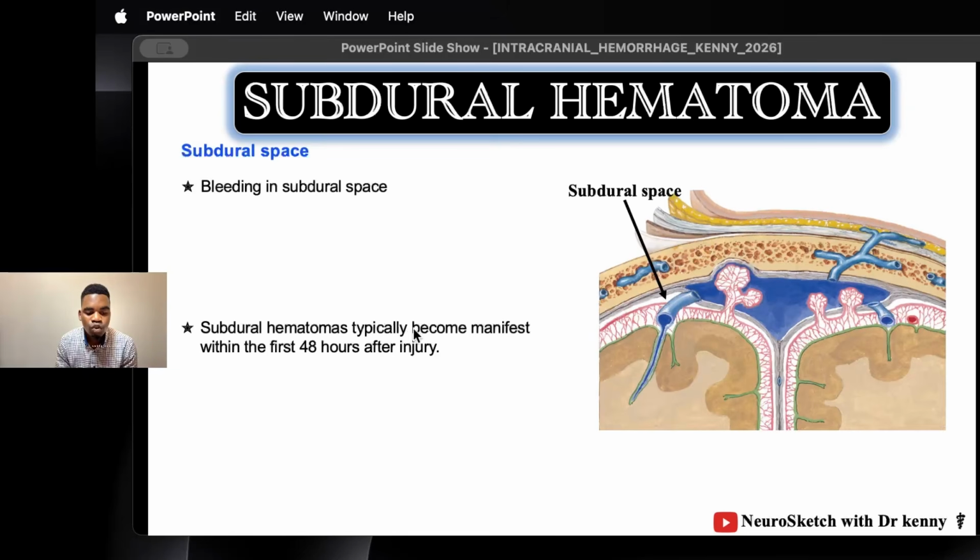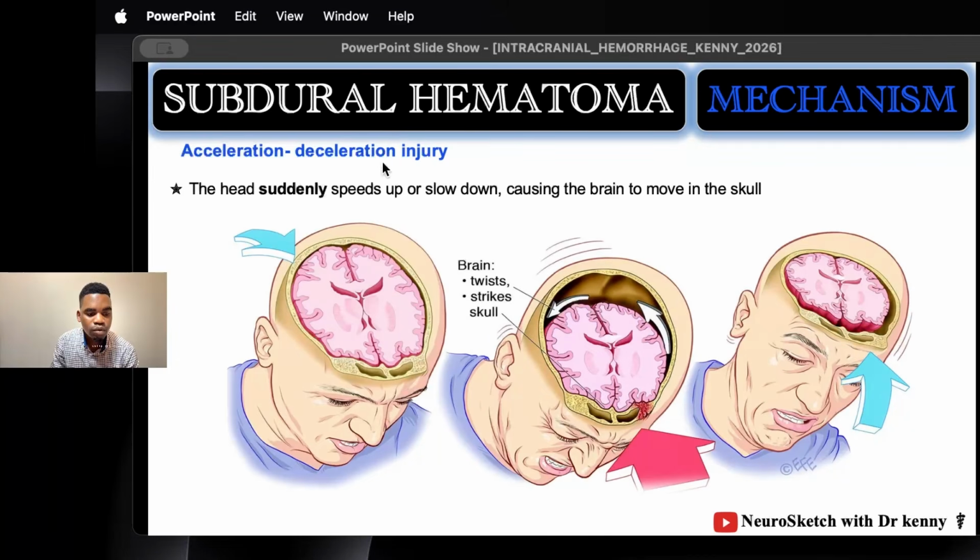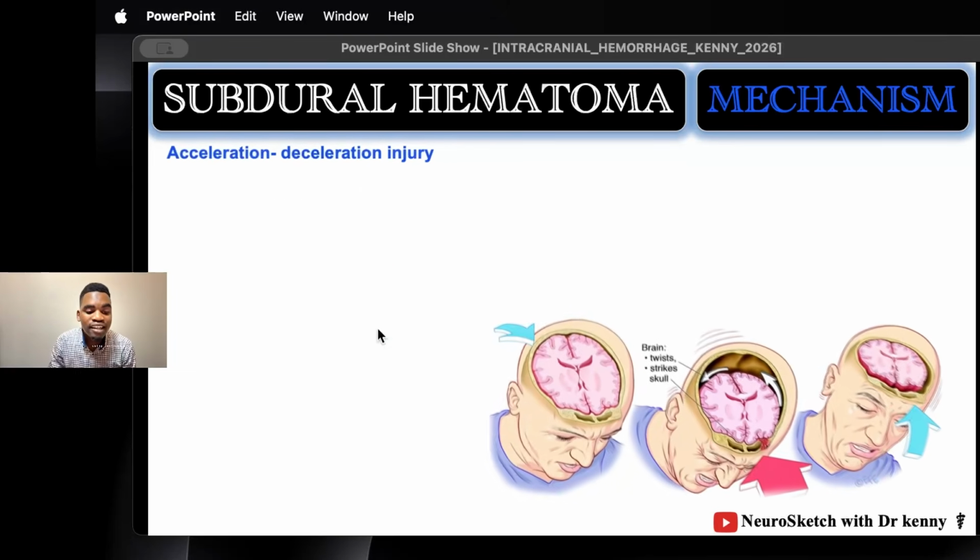Now, the subdural hematoma typically becomes clinically evident in the first 48 hours of injury. The main mechanism of injury in subdural hematoma is acceleration-deceleration injury. What does it mean? When you have a sudden speeding up of the head or a sudden slowing down of the head, it results in back and forth movement of the brain within the cranial cavity. See, forward and back movement. So what? This movement is going to tear the bridging veins.